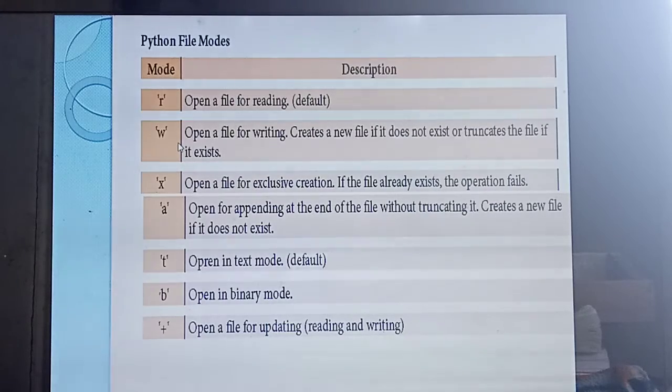Then T means text mode. That's the default mode. B means binary mode. That is, it will display in bytes. Plus means reading and writing. Understood?